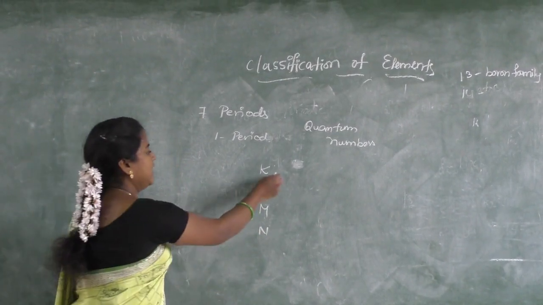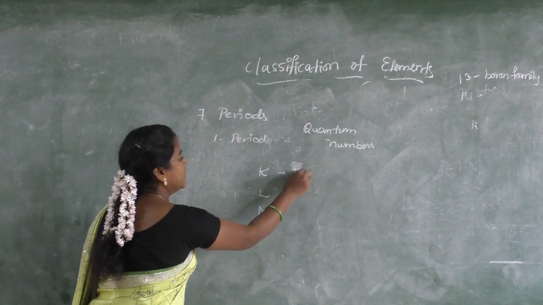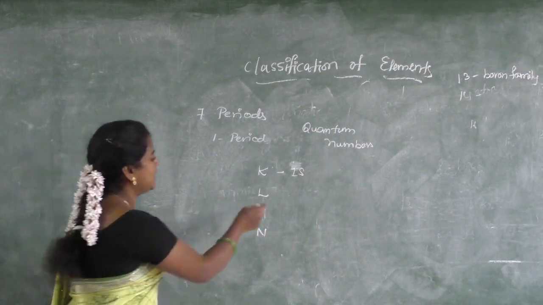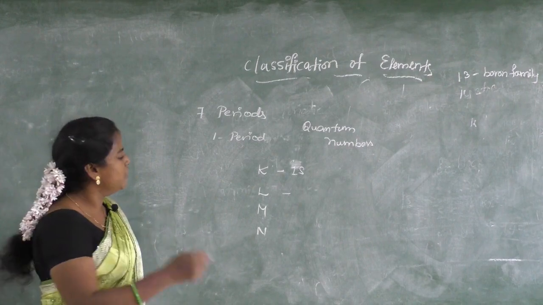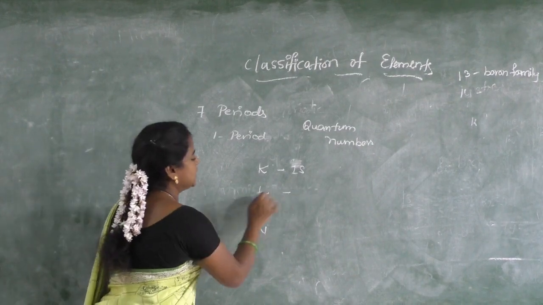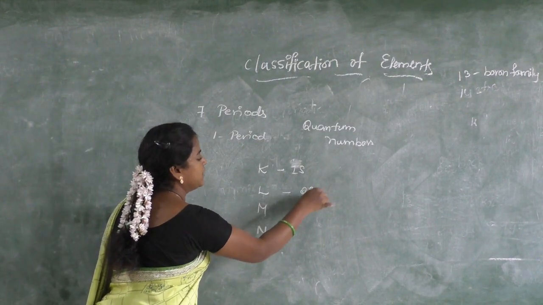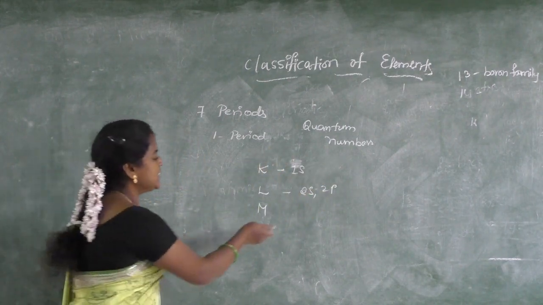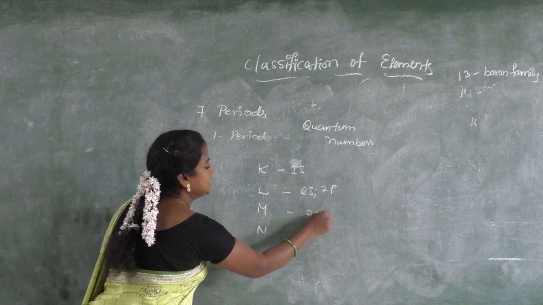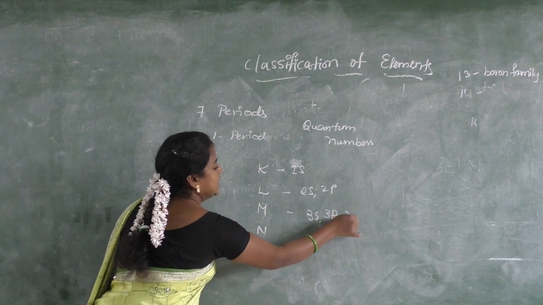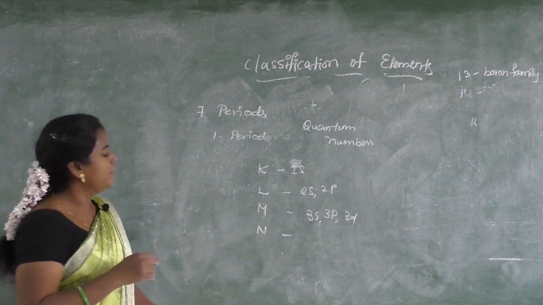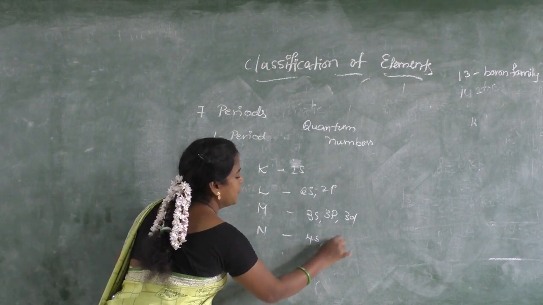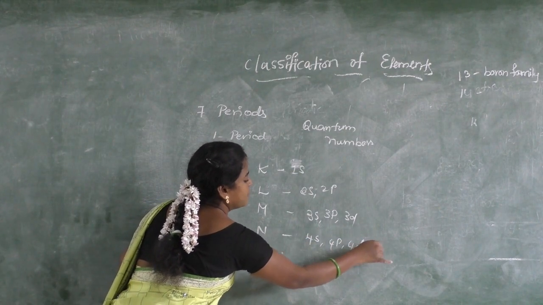K is only the first shell, which has only one subshell, that is 1s. L is the second shell, so we have two subshells, 2s and 2p. Then M is the third shell, we have 3s, 3p and 3d. Similarly, N is the fourth shell, 4s, 4p, 4d, 4f.